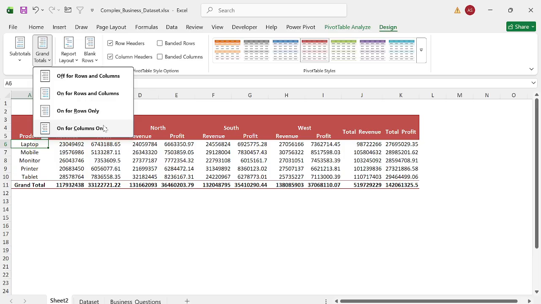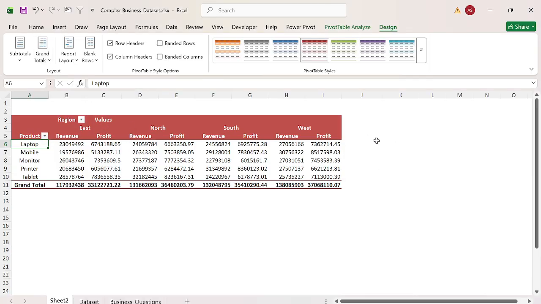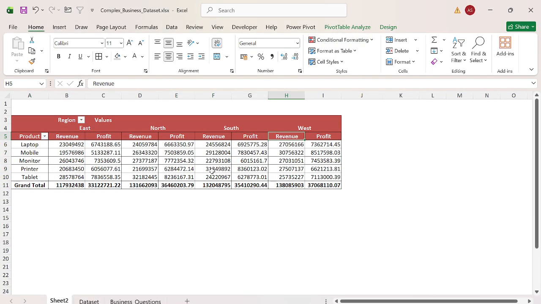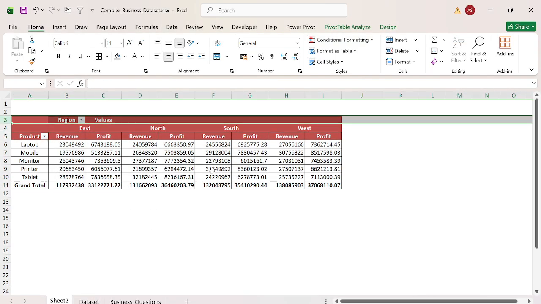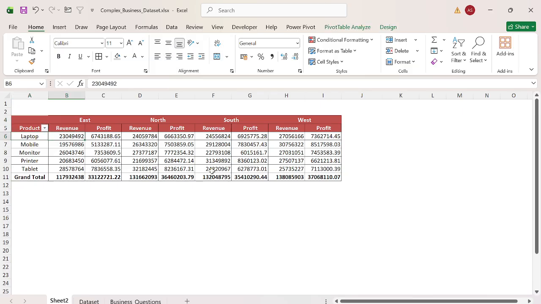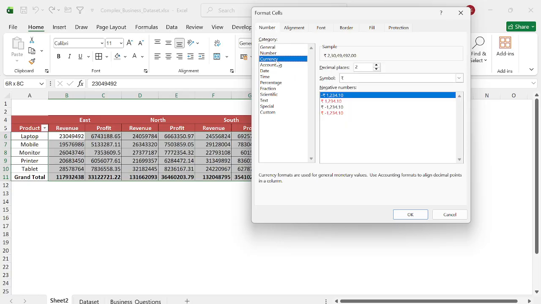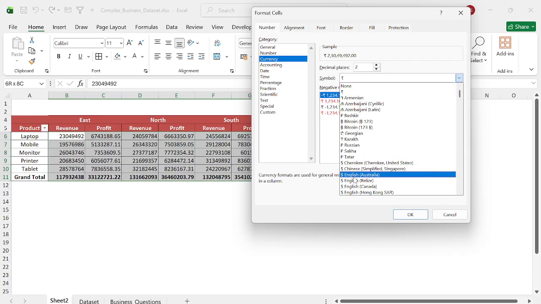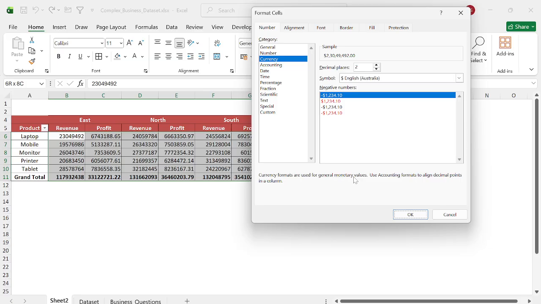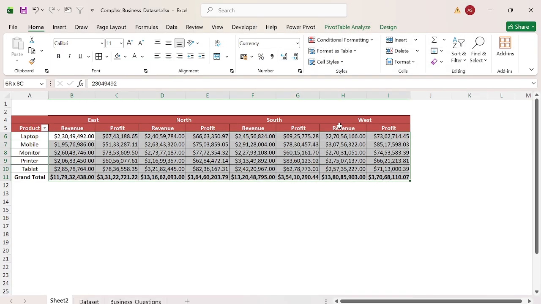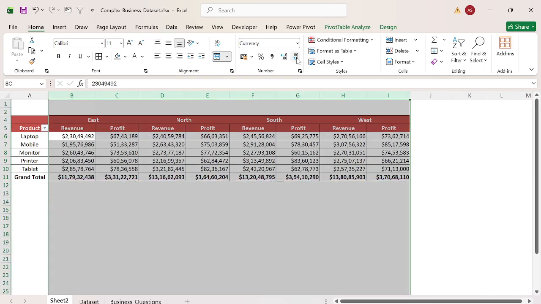I don't want to keep the grand total in the columns, so I remove that. Now I can add the border. All right, absolutely good. I'm hiding the field list so that now I can analyze this data. Everything is in dollars. Now let's press Ctrl+1, go to currency and select the dollar. So everything is in dollars, as you can see.